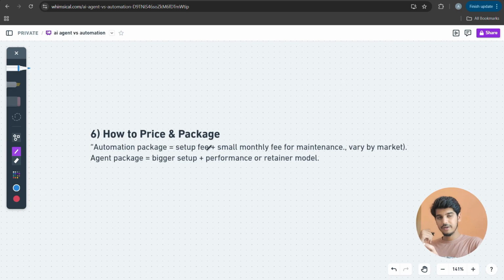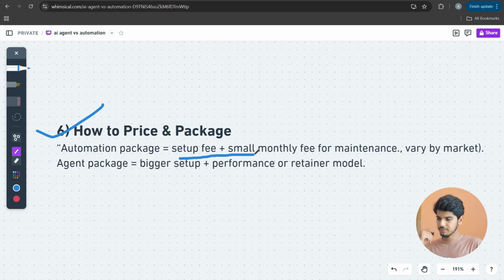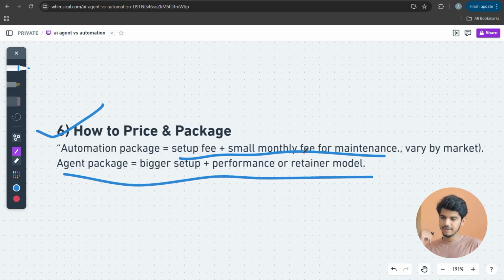Now let's talk about how to price and package. You have decided when to sell AI automation. You have decided when to sell AI agents. Now it's time for how to price and package. Automation package: setup fee plus a small monthly fee for maintenance. Agent package: bigger setup plus performance or retainer model.